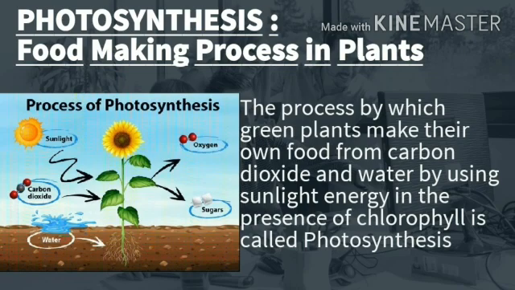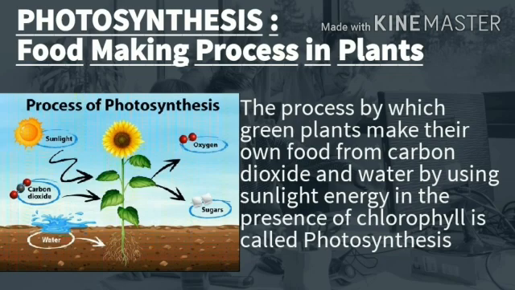Now, we will discuss how plants make their own food by the photosynthesis process. What is photosynthesis? The process by which green plants make their own food, like glucose, from carbon dioxide and water by using sunlight in the presence of chlorophyll is called photosynthesis.